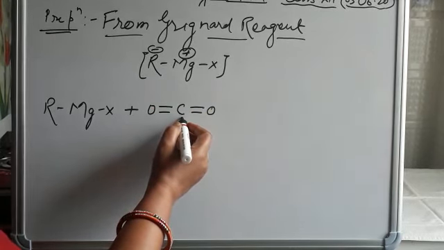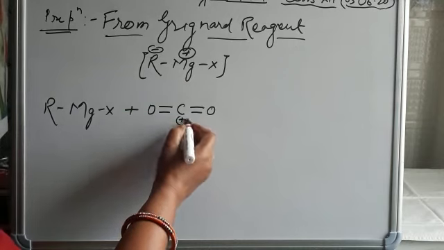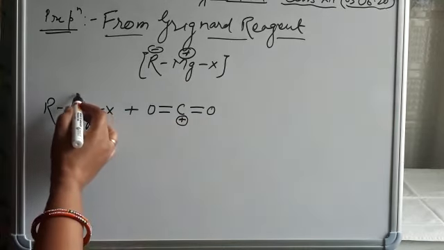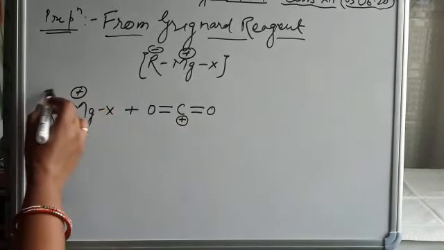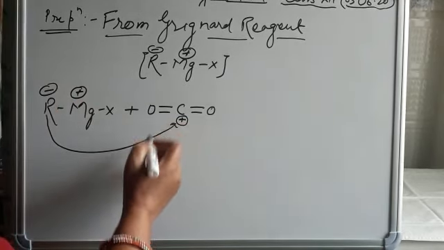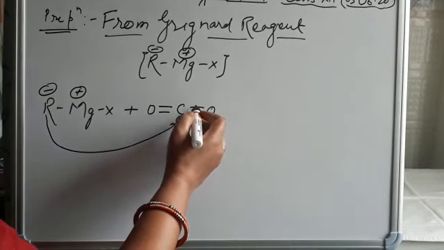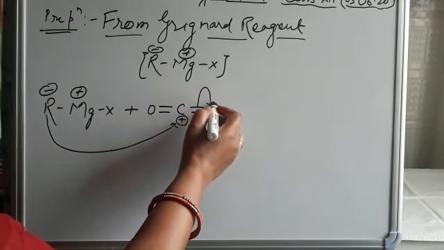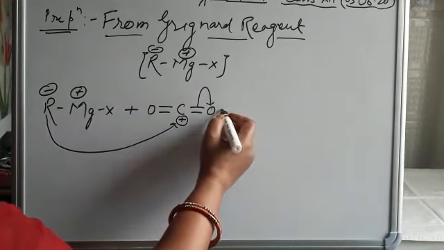So the formation of an electrophilic center takes place, with positive charge on magnesium and negative charge on carbon. This alkyl attaches at the electrophilic center and the pi electrons shift towards the oxygen.